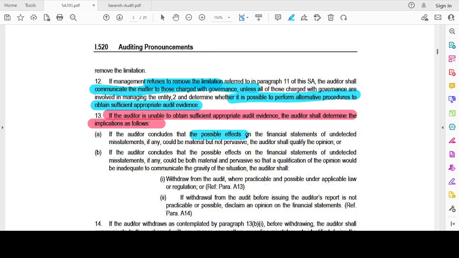If he concludes the possible effects on the financial statements could be material but not pervasive, then he has to issue a qualified opinion. If he concludes the possible effects are both material and pervasive, so the qualification would be inadequate, then he should withdraw from the audit. If withdrawal before the audit is complete is not practicable, he should disclaim. So he has two alternatives here: he should withdraw, or he has to disclaim an opinion.